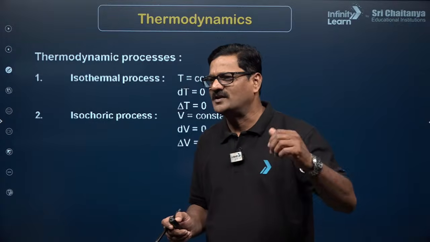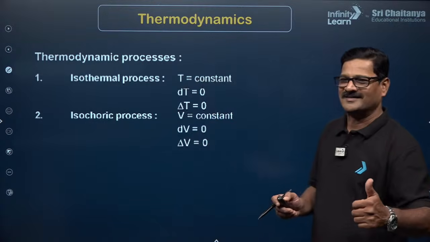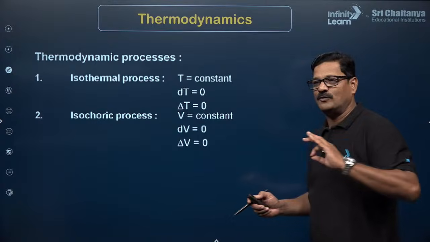My name is, what is your name? Expert Leon. Okay, so dV is equal to 0.